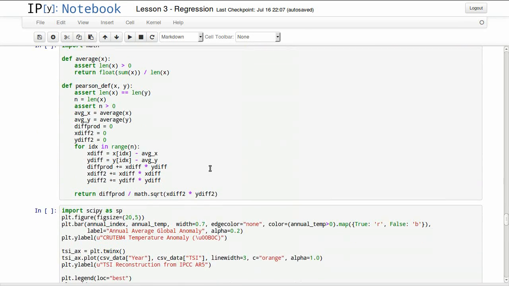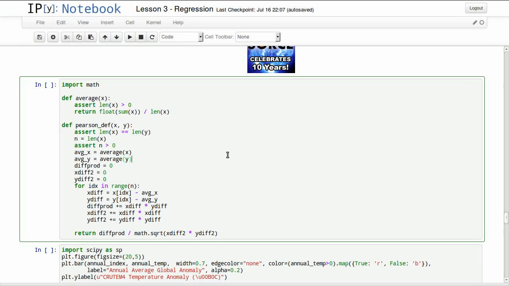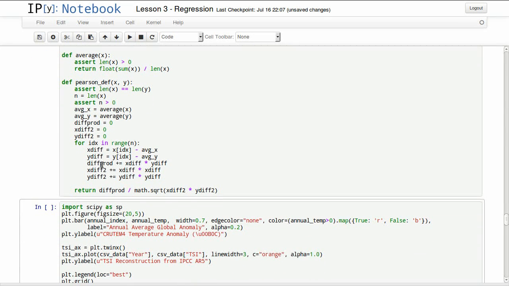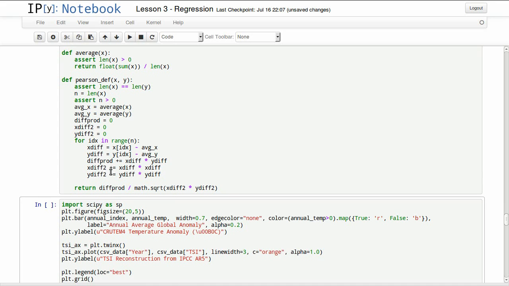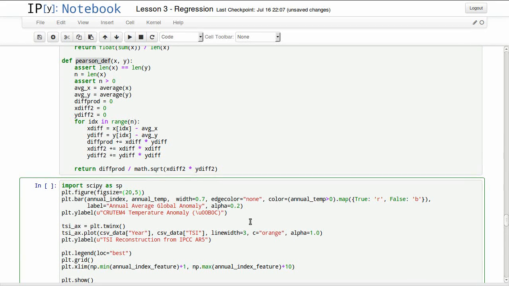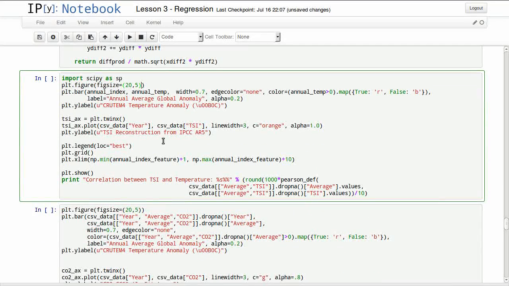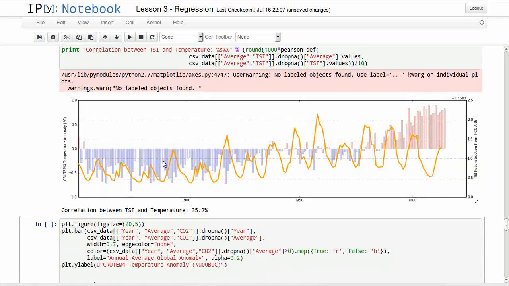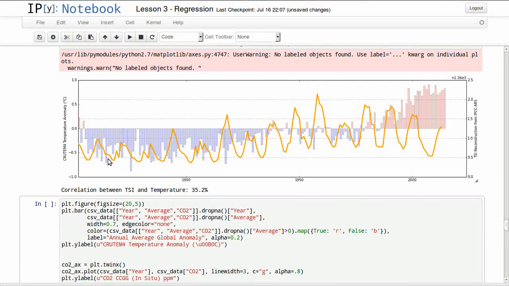In here, I'm defining a function that returns correlation, basically between two series of numbers. I will be using this function later to measure what's more correlated to what we want to predict, which is temperatures. So let's start with the TSI, total sun irradiance. And here we can see our total sun irradiance data.